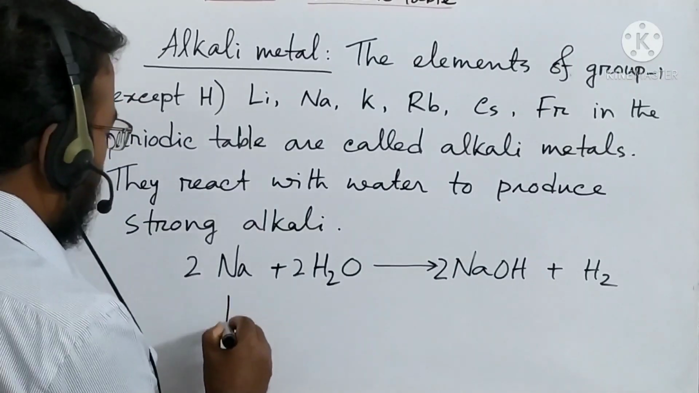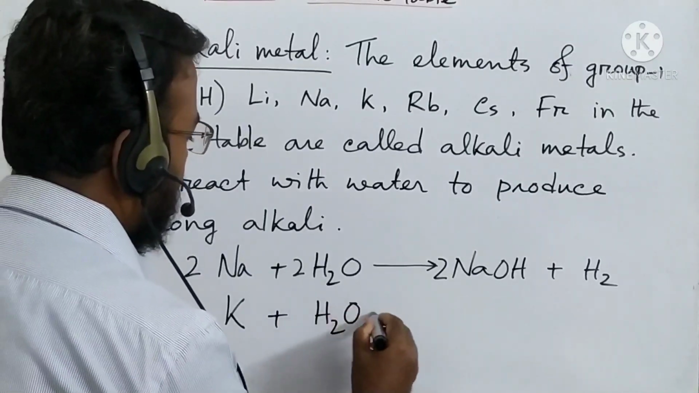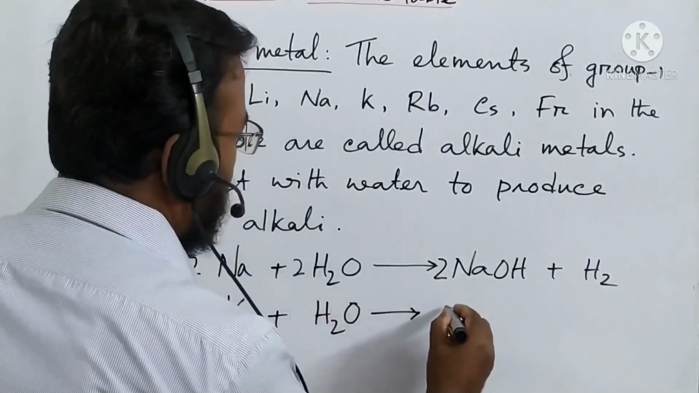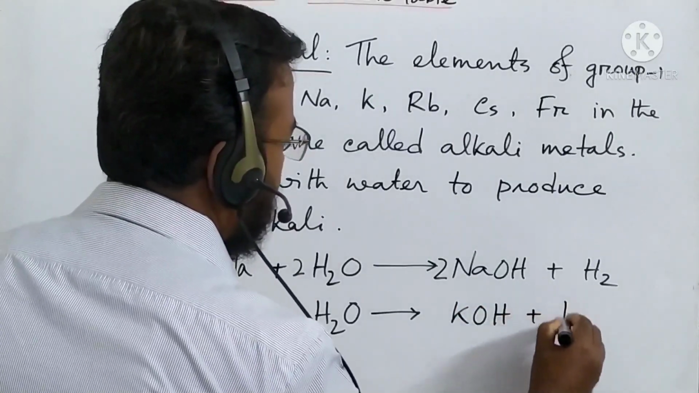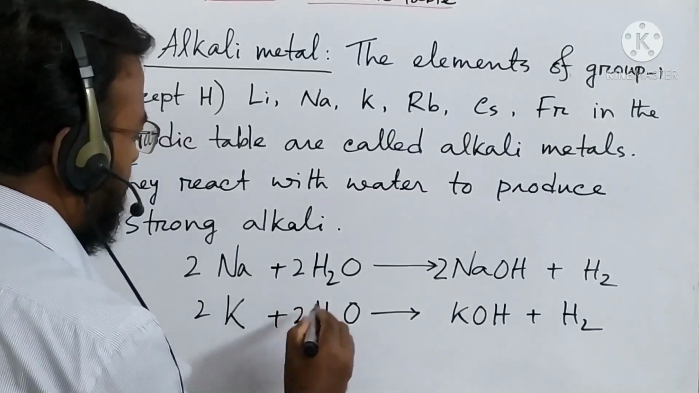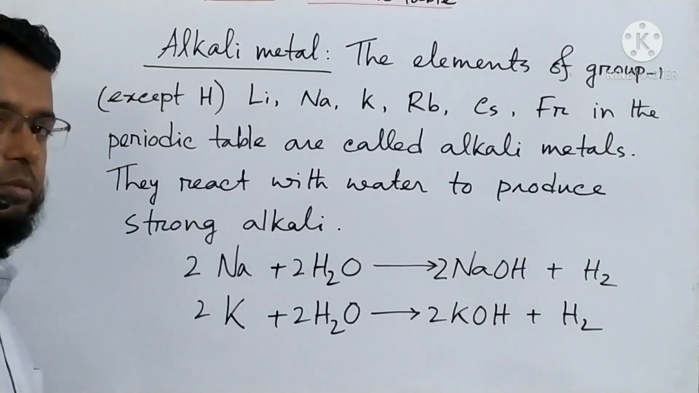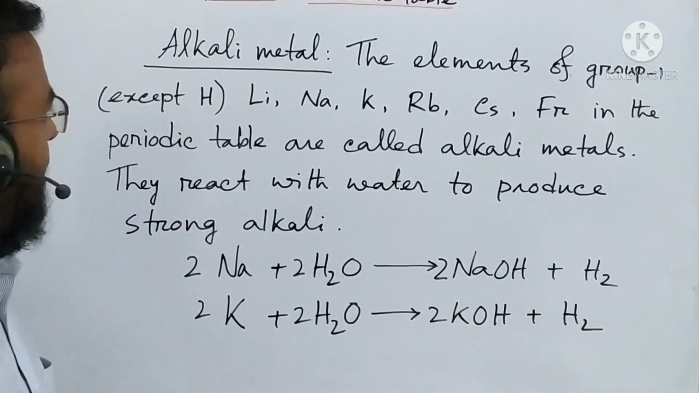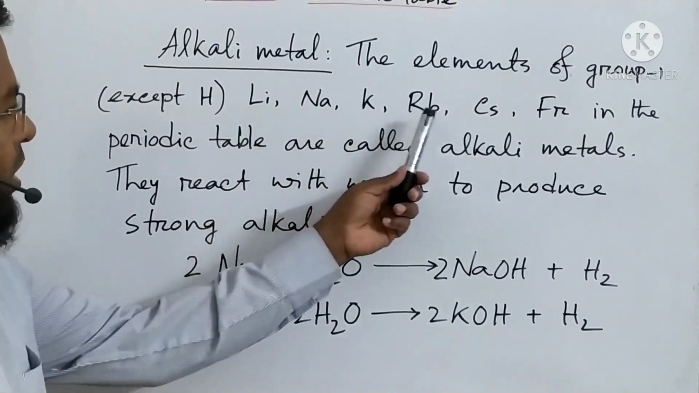Again, if I write the next reaction, potassium also reacts with water to produce potassium hydroxide plus hydrogen. Okay, now if I balance the reaction, 2 water molecules, then 2 potassium hydroxide. Now the reaction is balanced. So these are alkali metals: lithium, sodium, potassium, rubidium, cesium, francium.